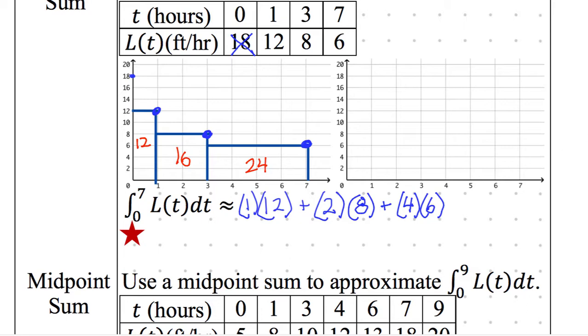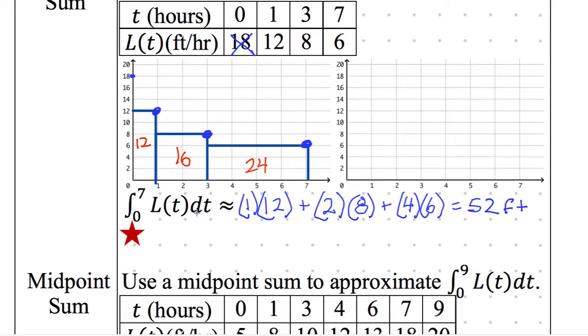So add all of those together and we get what? So 24 plus 16 is 40. 40 plus 12, that's 52. Is that what you guys got also? 52. What are our units? Feet again. Yeah, feet.